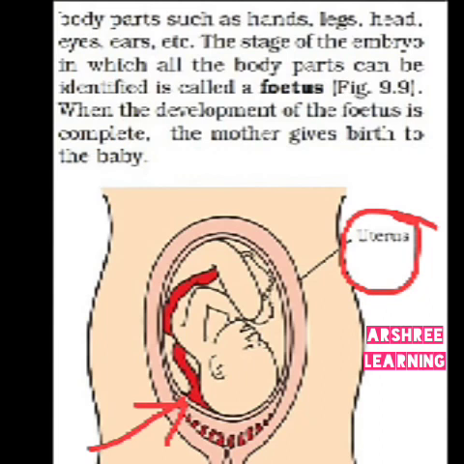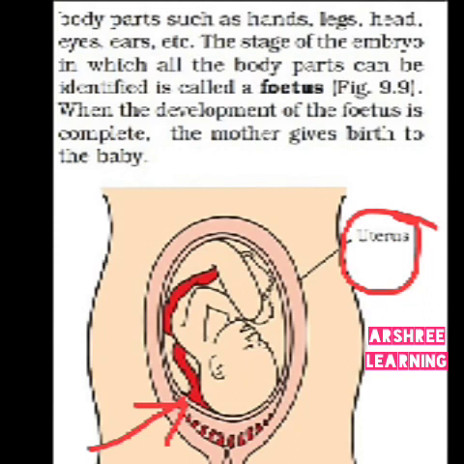In the uterus, when it starts growing, it is a simple ball of cells which further grows and forms heads and hands. This developing embryo, in which all the body parts can be identified, is called a fetus. When the development of the fetus is complete after 9 months, the mother gives birth to the baby.